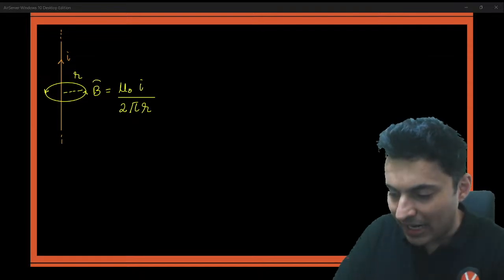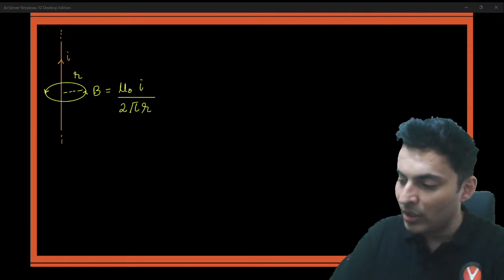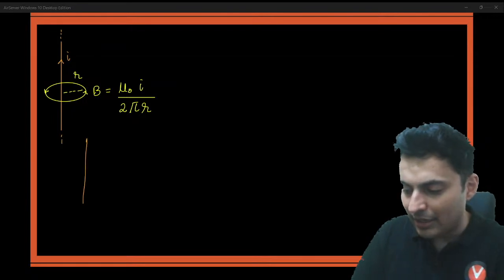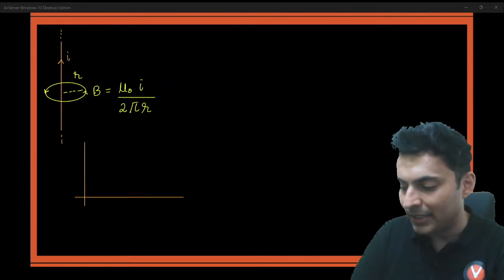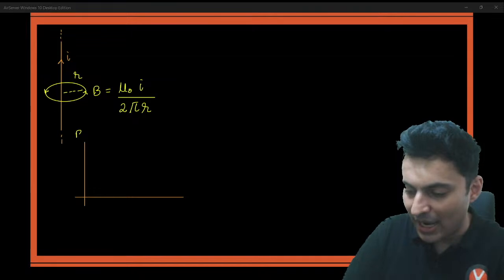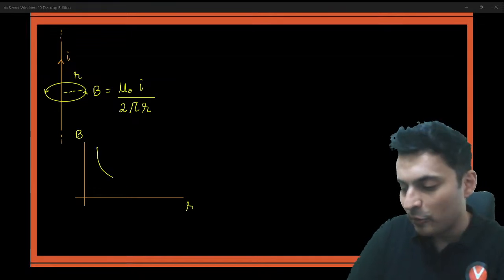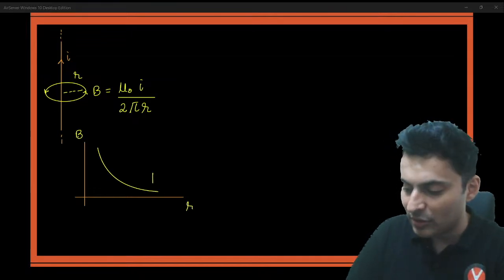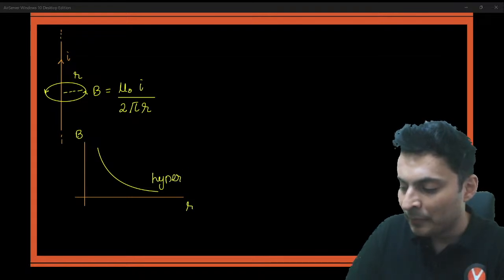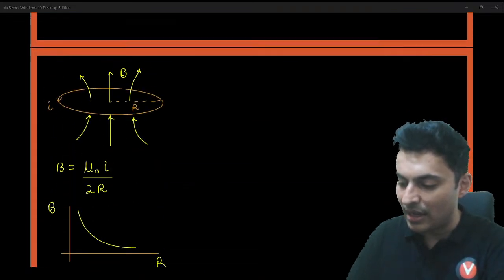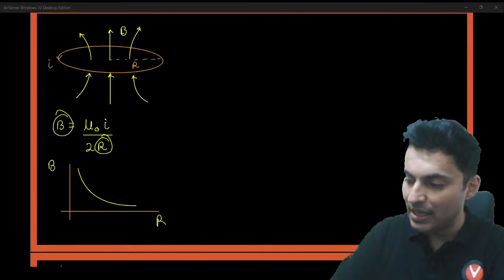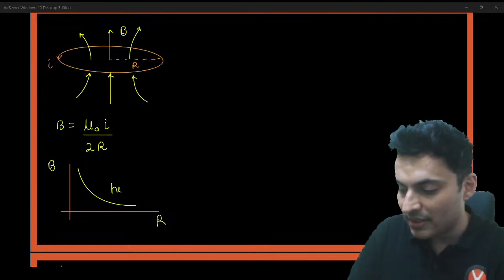If you notice, magnetic field is on the top, r is below. So again, the graph will be a curved line. Again, the graph of magnetic field versus distance will be a simple curved line. In fact, this will be a hyperbola. Even this is a hyperbola because it is inversely proportional to r. So this is a hyperbola.